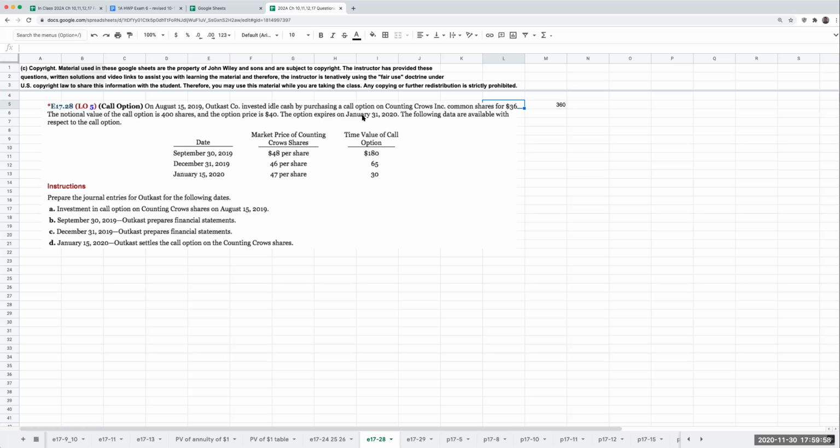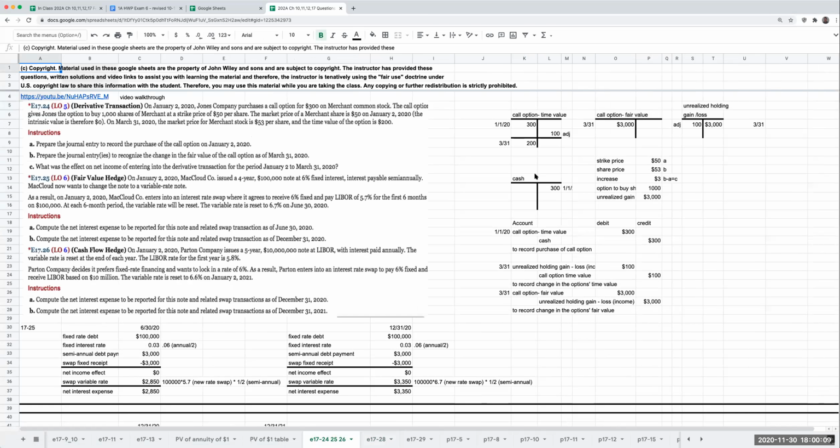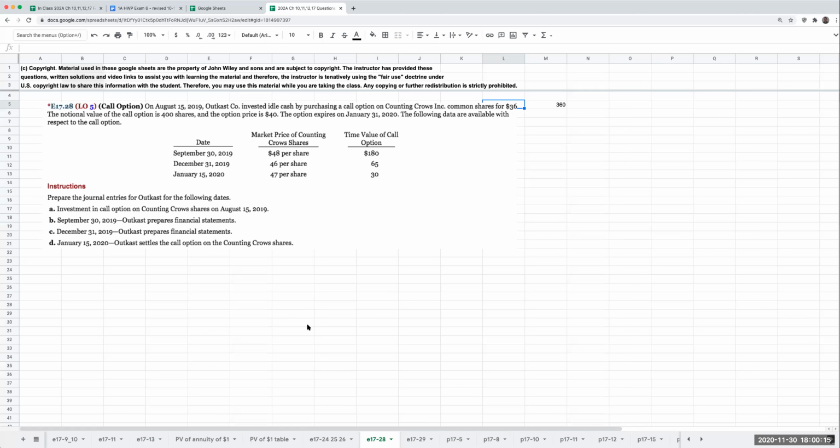The option expires on January 31st, 2020. The following are available with respect to the call option. When we did this for exercise 17-24, I really created two T accounts.